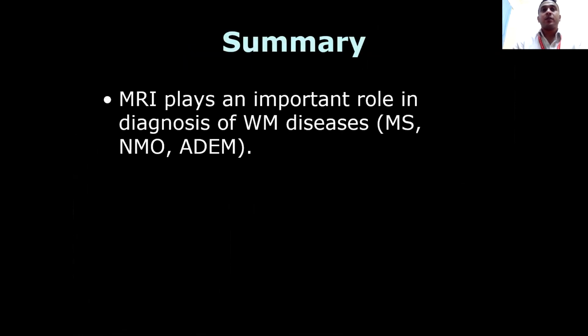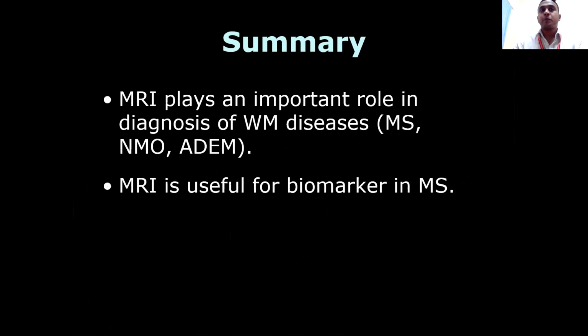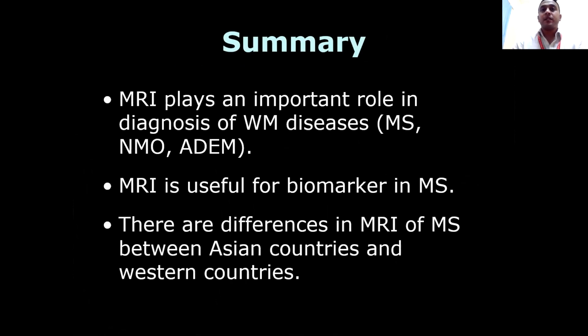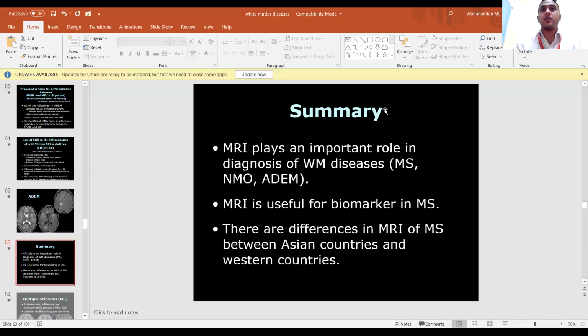So how do we summarize it? MRI plays a very important role in the diagnosis of white matter diseases. It is multiple sclerosis, neuromyelitis optica, and ADEM. Useful biomarker in MS, obviously. The differences in MRI of MS between Asian countries and the Western countries.